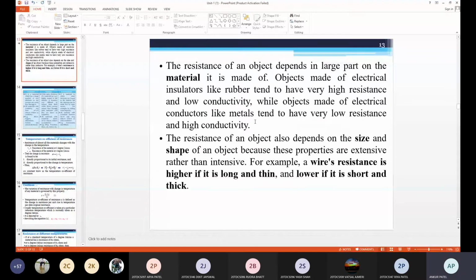RT is equal to R0 into bracket 1 plus alpha 0 T. Suppose I am cooling down the conductor from T to 0 degrees. Then R0 is equal to RT into bracket 1 minus alpha t into T.